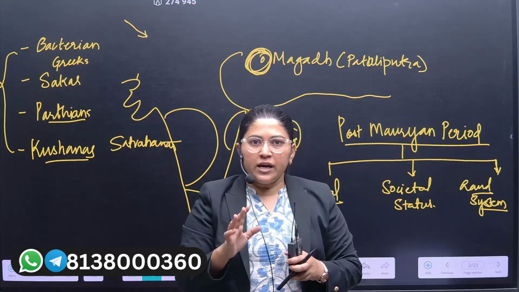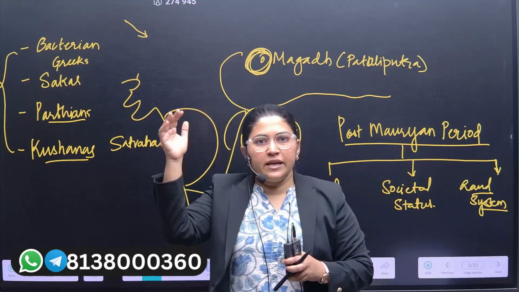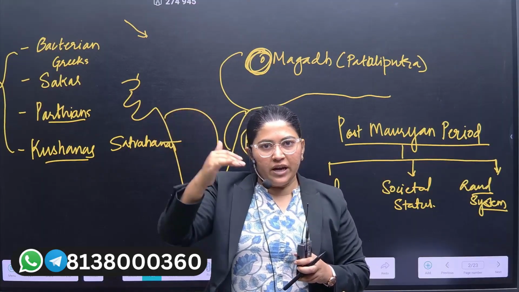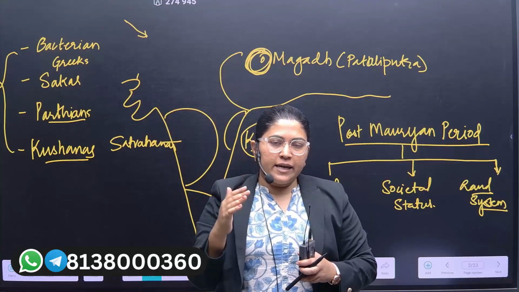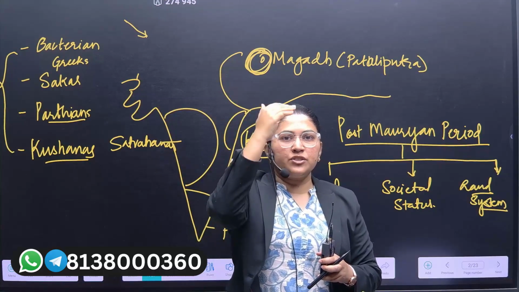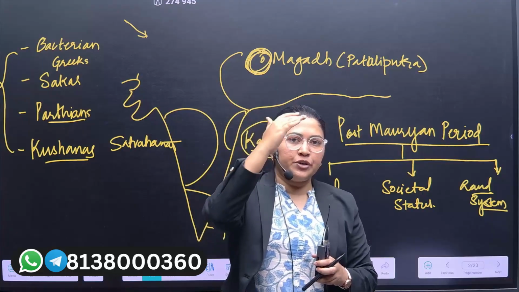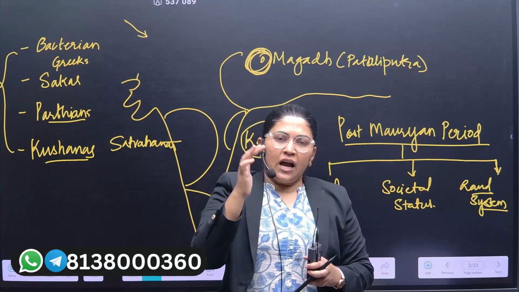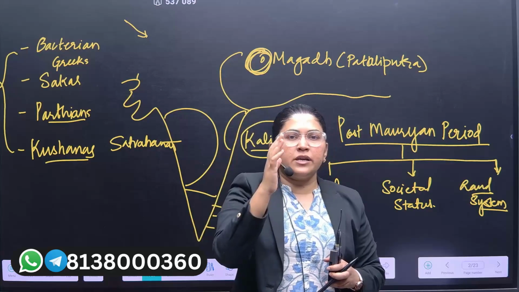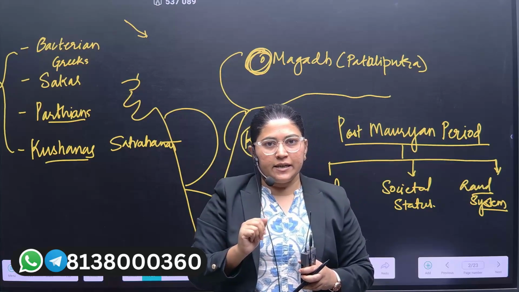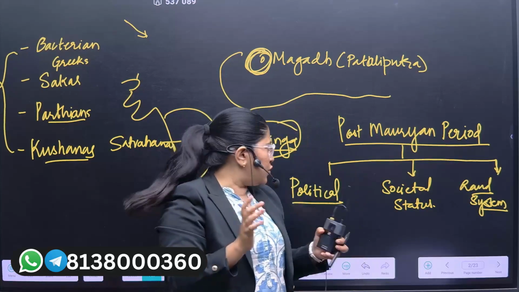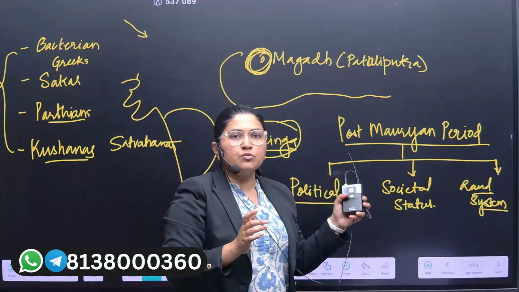After the Indus Valley civilization, again we are degrading, and again we have new heights during the Mauryan period, especially during the Magadha Empire. And after the Magadha Empire, again the economic situation is degraded. This degradation would be studied around the post-Mauryan period.